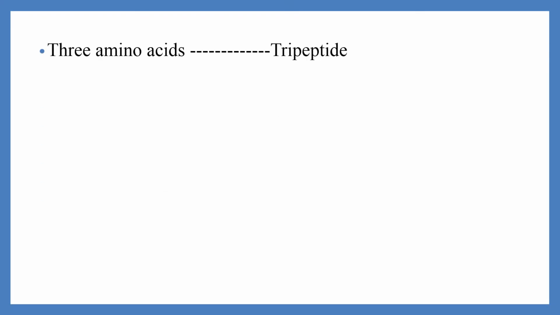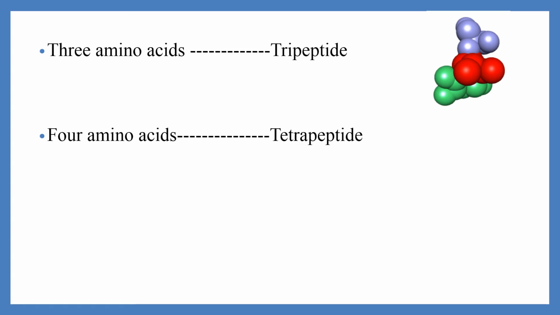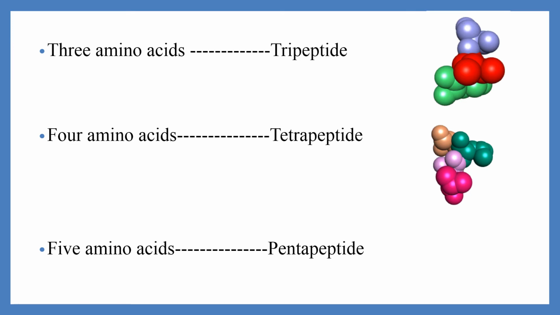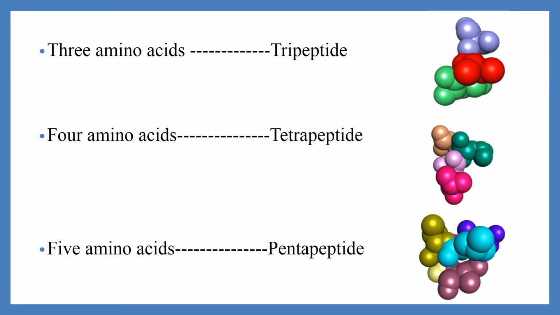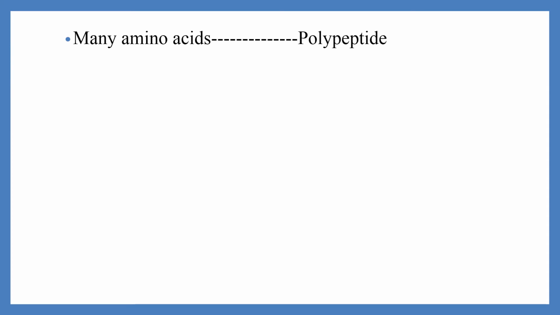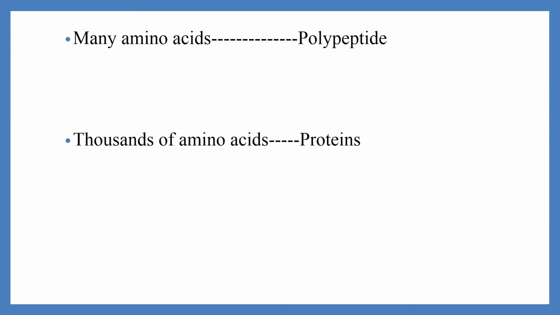Three amino acids can be joined by two peptide bonds to form a tripeptide. Four amino acids can be linked to form a tetrapeptide, five to form a pentapeptide, and so forth. When a few amino acids are joined in this fashion, the structure is known as an oligopeptide. When many amino acids are joined, the product is called a polypeptide.